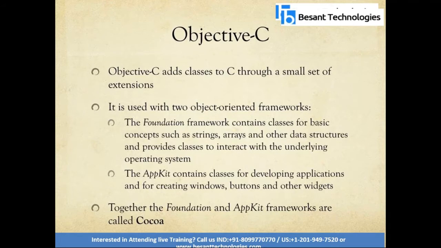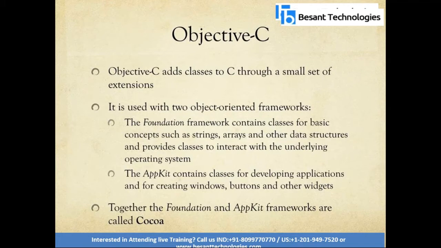It's like the C and C++ languages. It's used with two object-oriented frameworks. One is the Foundation Framework and another one is AppKit. Foundation Framework consists of basic concepts such as strings, arrays, and other data structures, and provides classes to interact with the operating system.